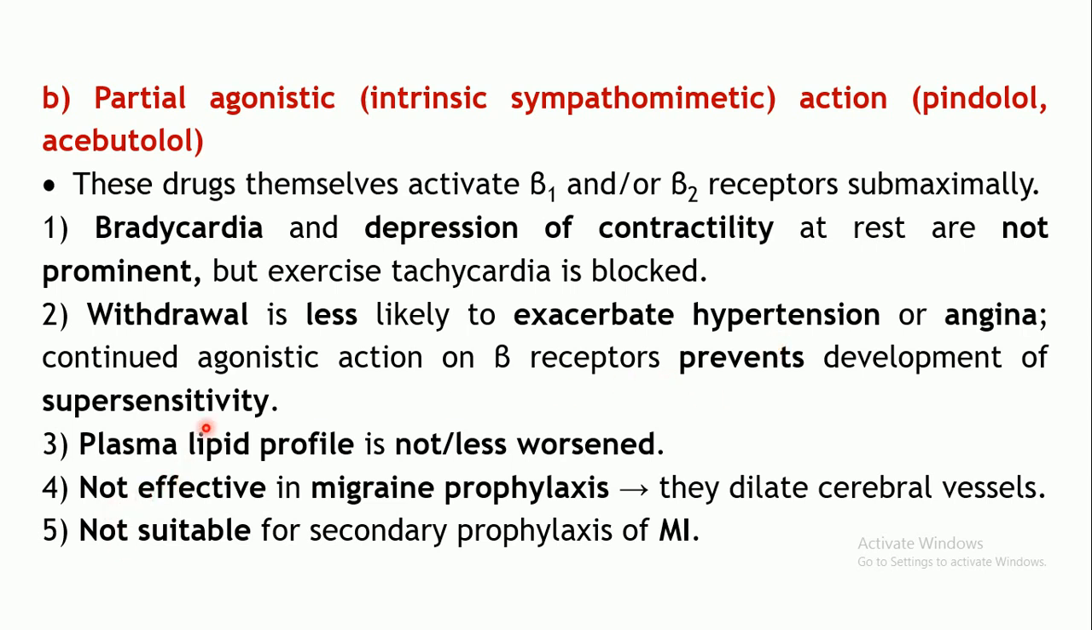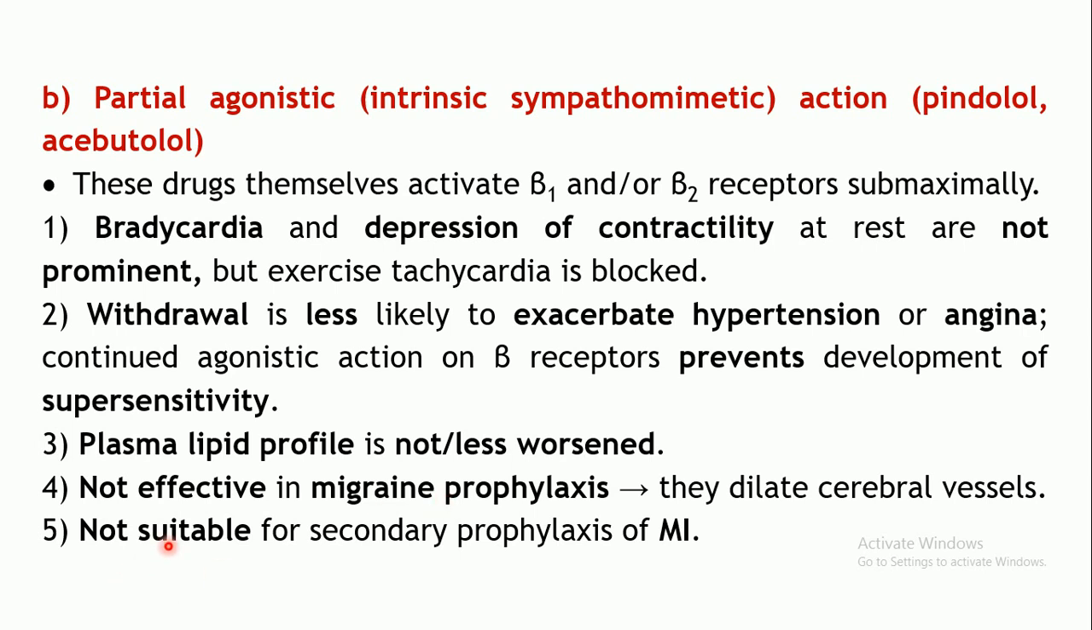Next property is plasma lipid profile. This is not affected, or it is less worsened because of their less action on the beta 2 receptors. Then, not effective in migraine prophylaxis, these particular agents, because they themselves cause dilatation of the cerebral blood vessels, so it can worsen the condition. So these cannot be utilized in the prophylaxis of migraine, which is a type of headache, a pulsatile headache due to the dilatation of the cranial blood vessels.